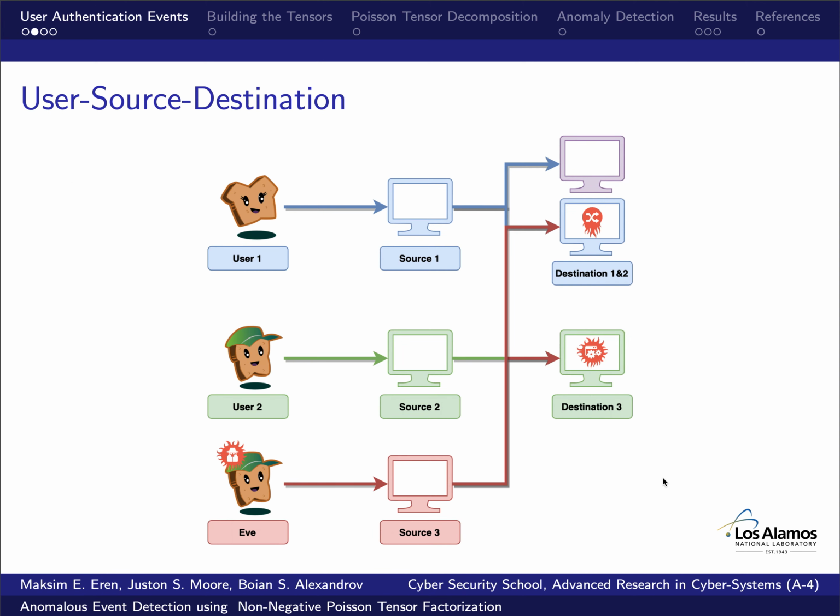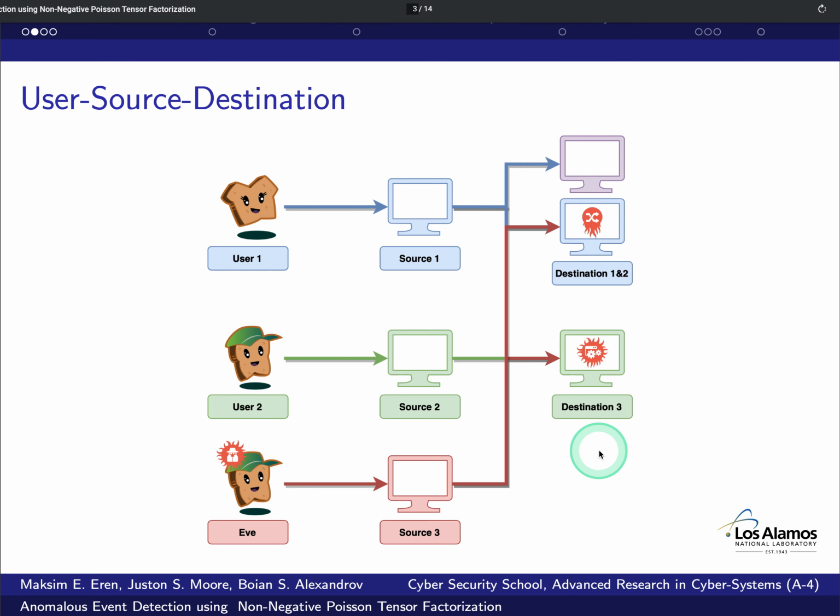Let's take a look at this diagram. Consider the figure representing users logging into destination devices from source devices. This is an authentication event demonstration. Let's say user one uses this source computer to log on to these destination devices normally, and the same for user two for its machines.